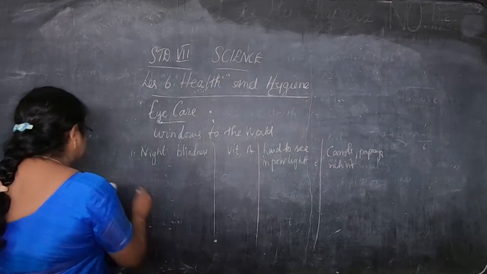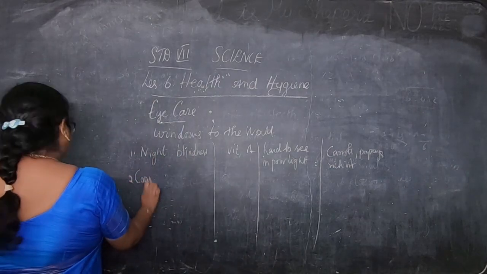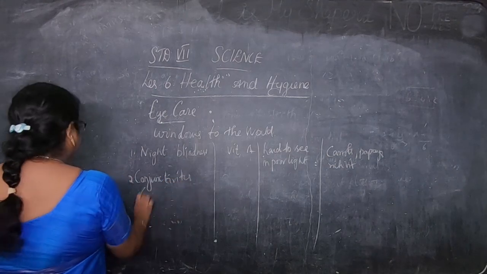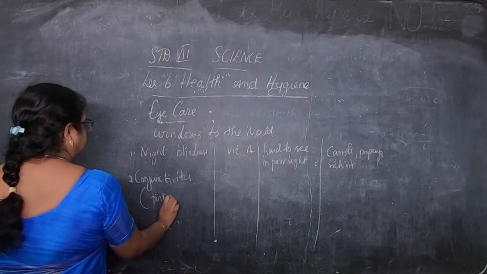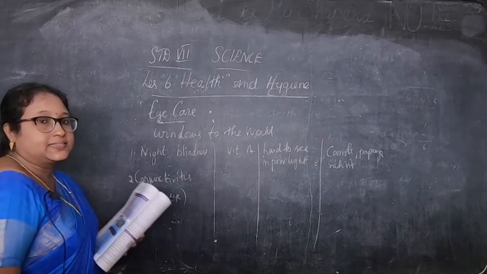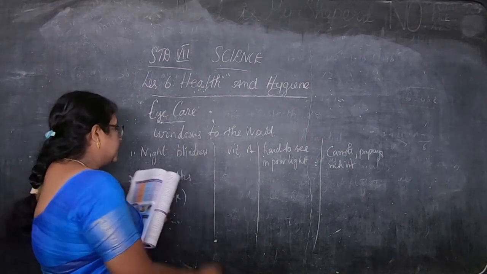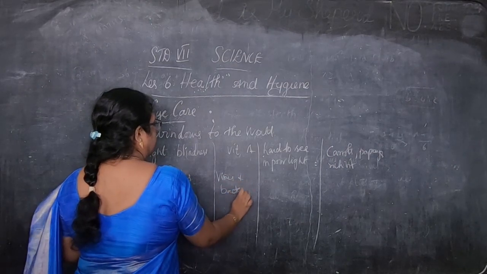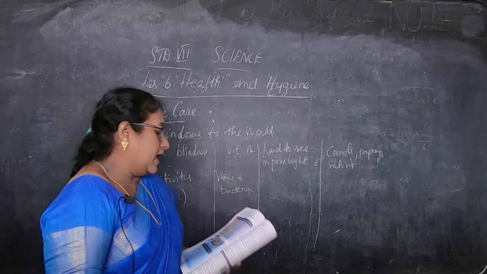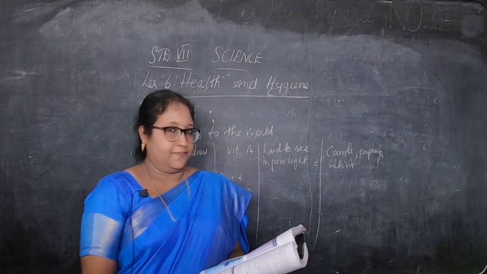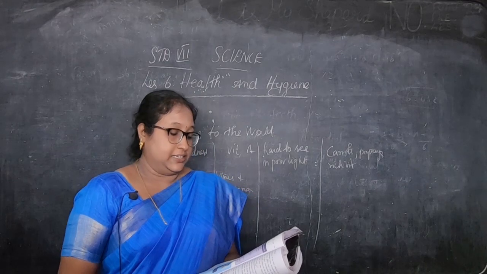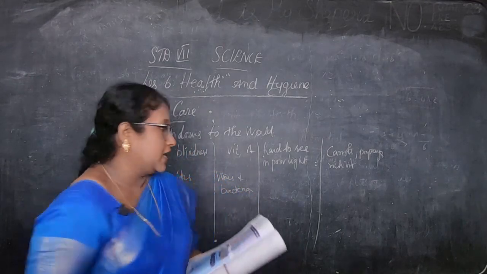Next is conjunctivitis, otherwise called pink eye. It is caused by viruses and bacteria, and one or both eyes can be affected. So what are the impacts? Both the eyes can be affected. It is highly contagious and can be spread by contamination and sneezing.